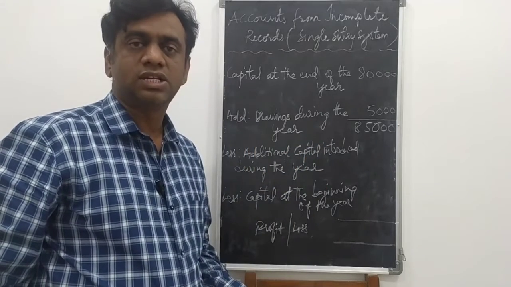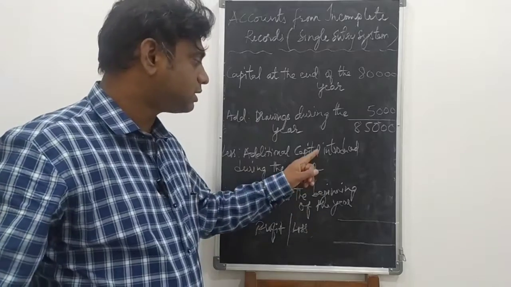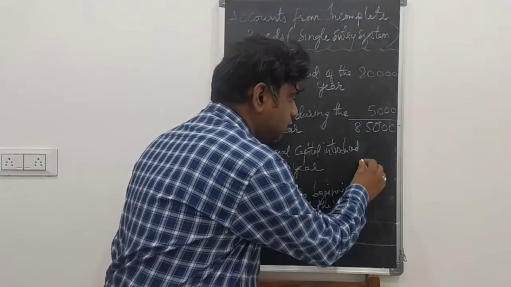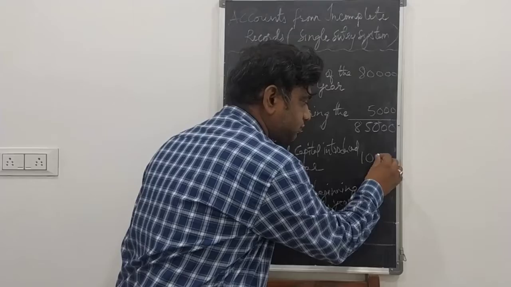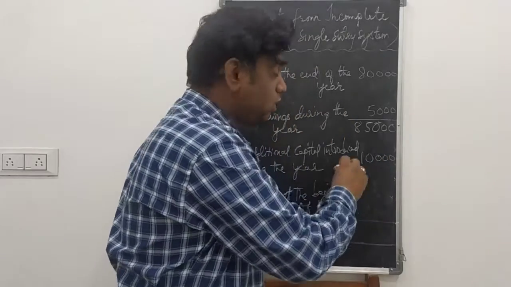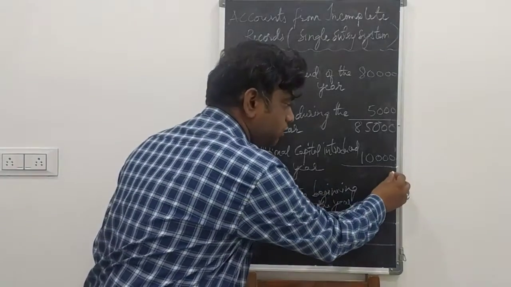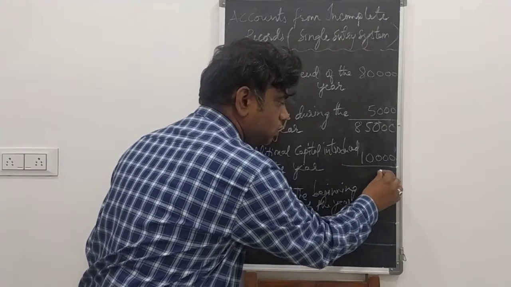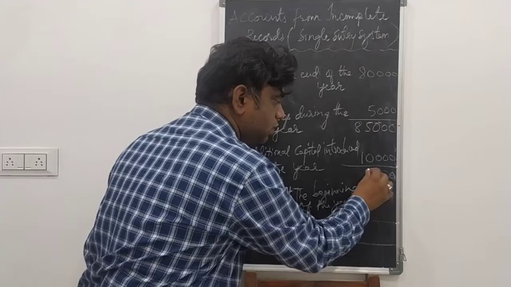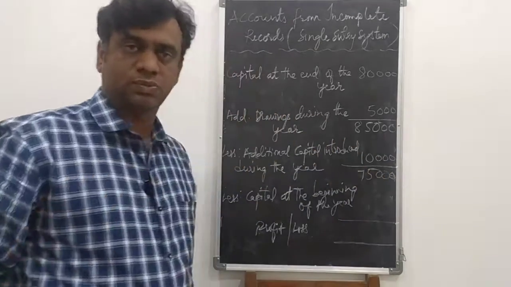Then less additional capital introduced during the year. Additional capital introduced during the year, just take it as 10,000. So you have to deduct. Less means deduct, minus. So it will be 75,000.